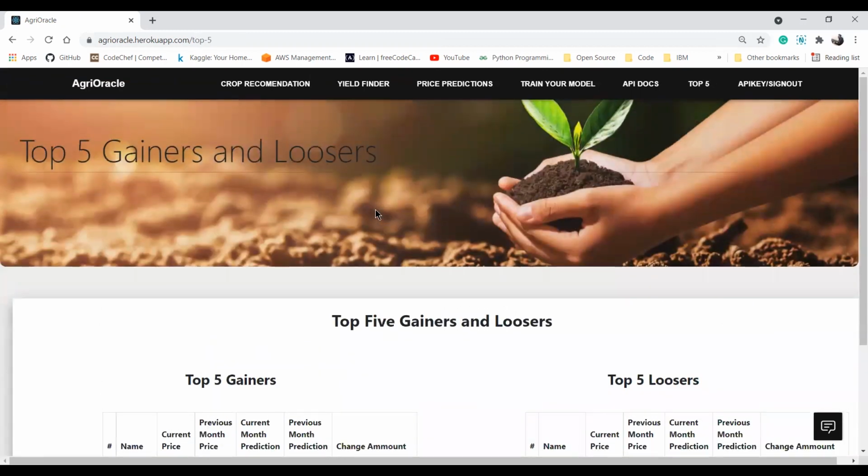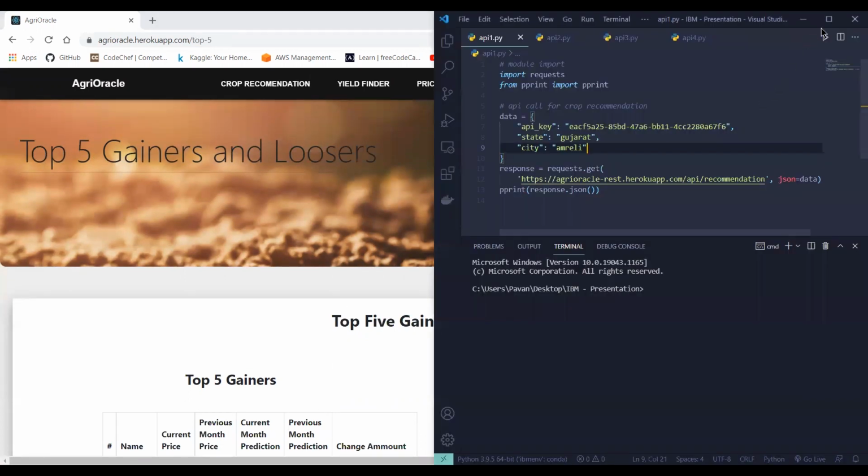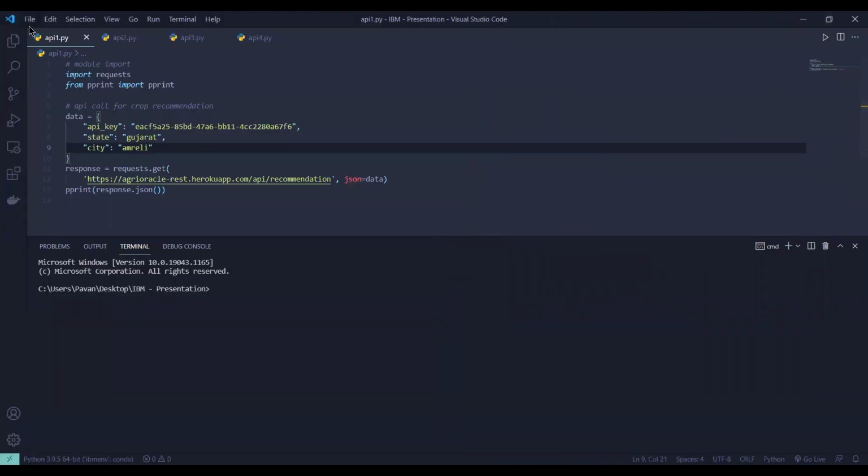So now I'll take you to my VS Code and we'll see how our REST API services is responding. So I'll maximize the screen. And this is the first API, which is the API call for crop recommendation. You can see that API key, state, and city are the input parameters in JSON format.